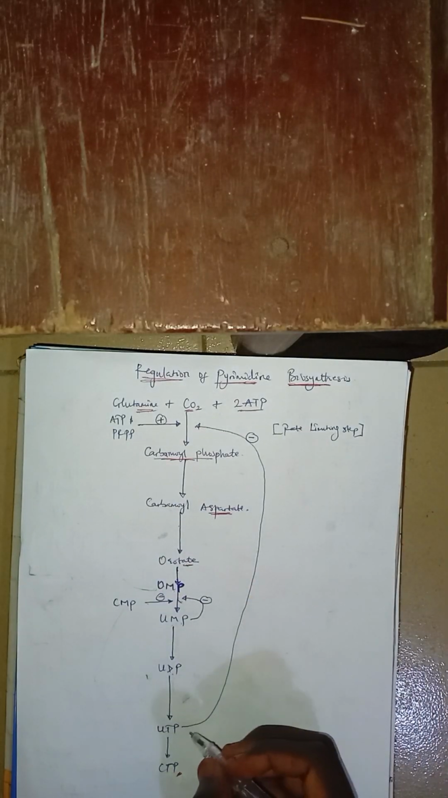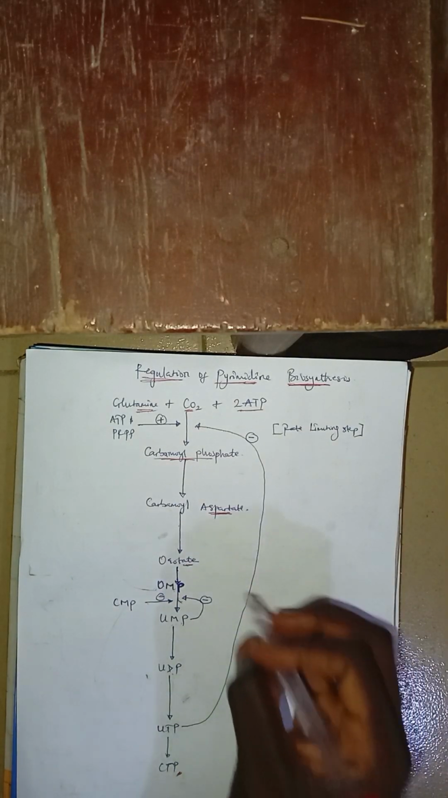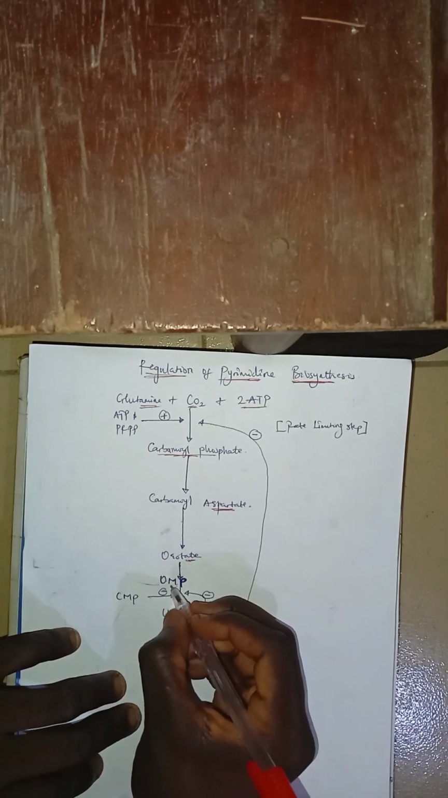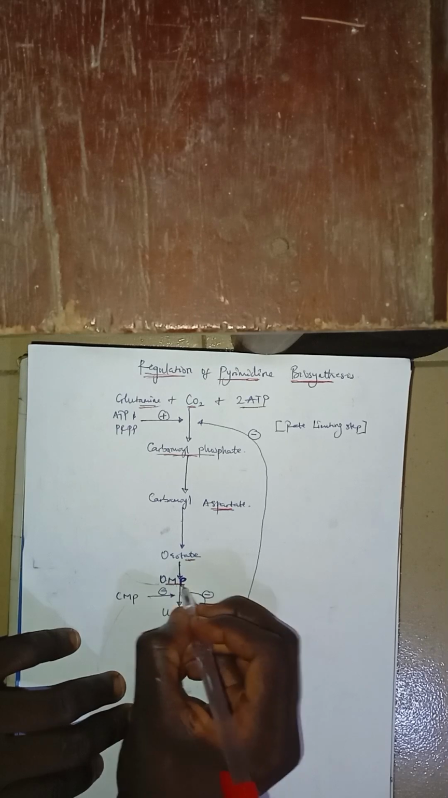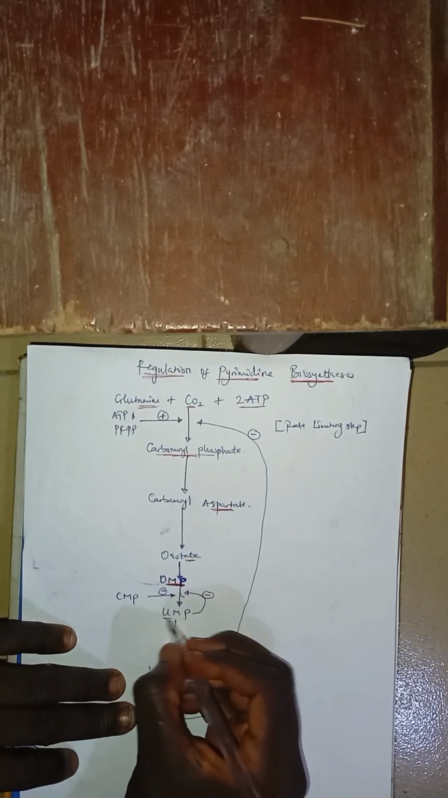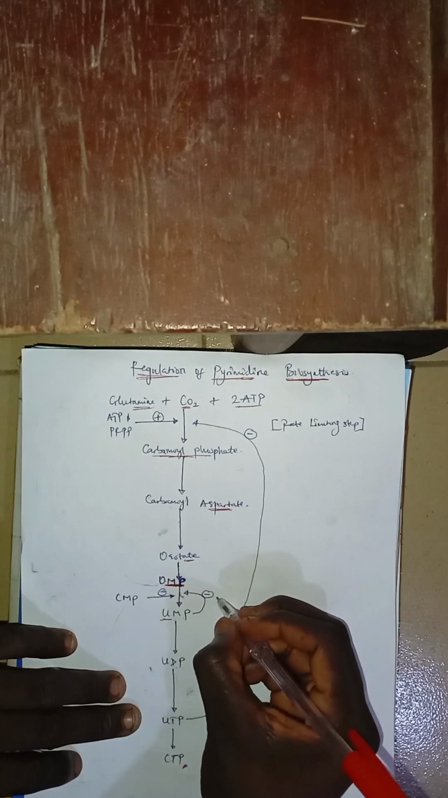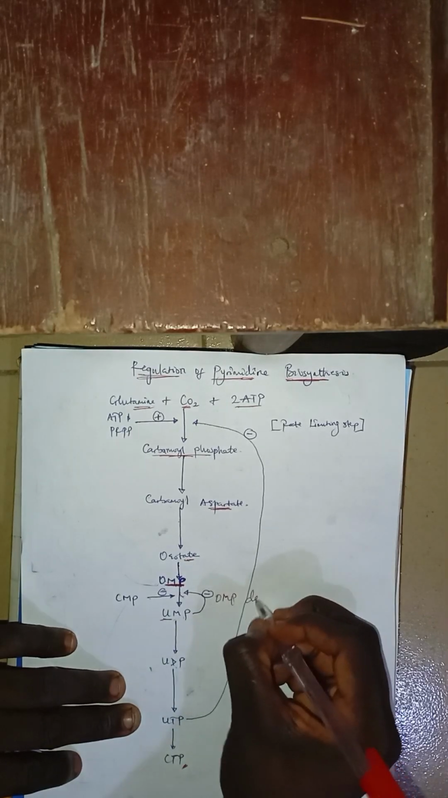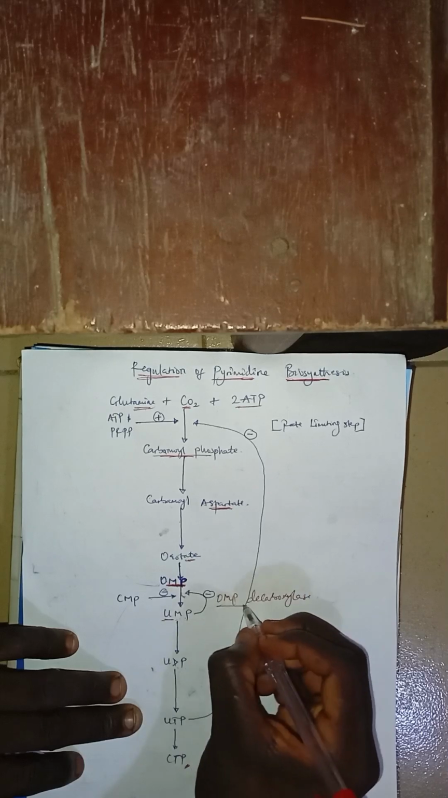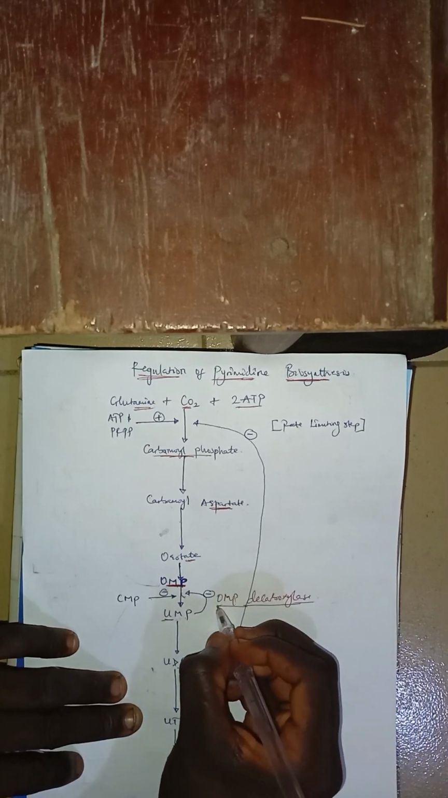Now, what I want to show here is the regulation. Focus on this place. Are you seeing this place? The enzyme that converts OMP to UMP, you remember that enzyme? The enzyme is called OMP decarboxylase. That enzyme is under feedback regulation.